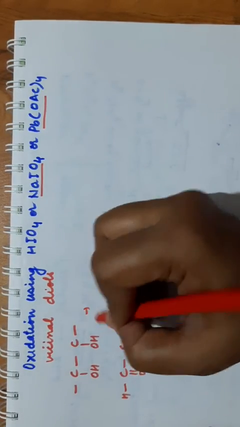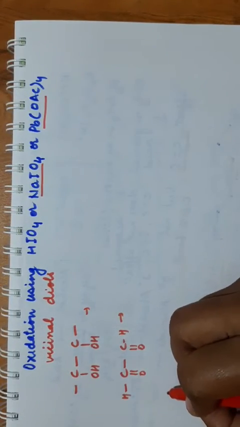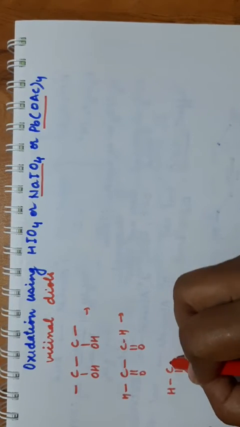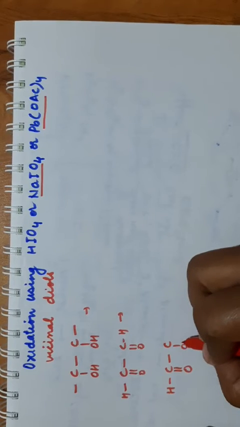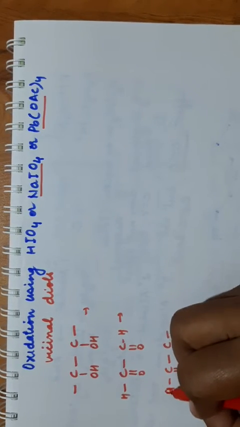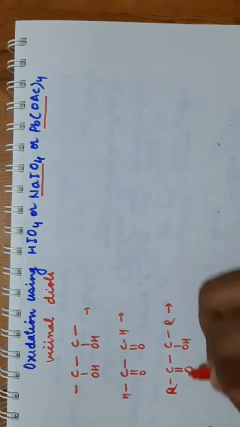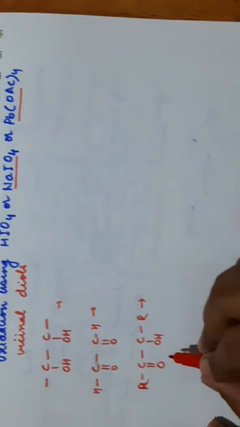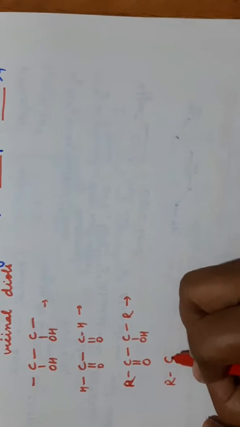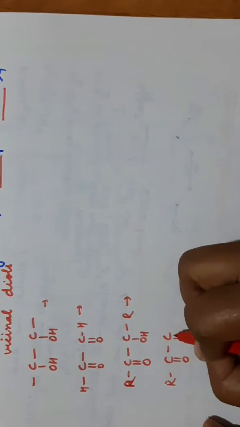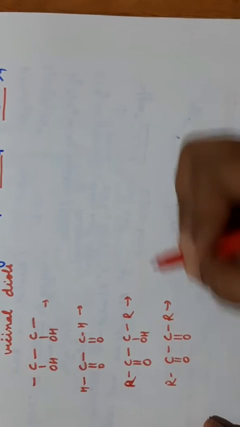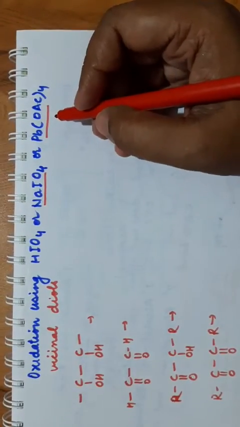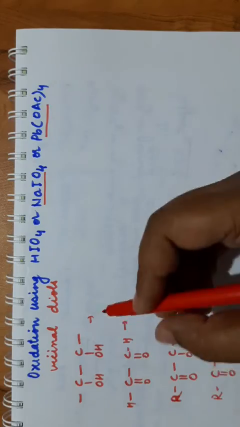This will also oxidize. Then you have alpha-beta diketo alcohols, meaning you have a ketone group and an alcoholic group. This is R, this is R. So you have a ketone group and OH group on adjacent carbons, or you have two ketone groups on adjacent carbons. All these undergo cleavage in presence of HIO4 or lead tetraacetate, and you get a mixture of acids.